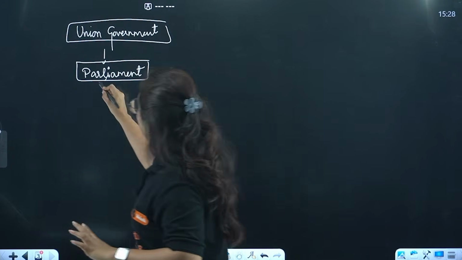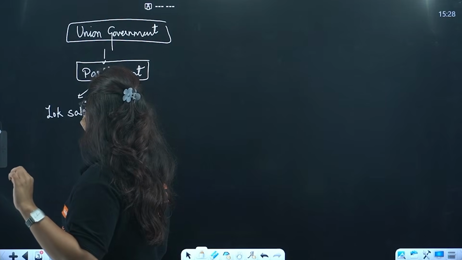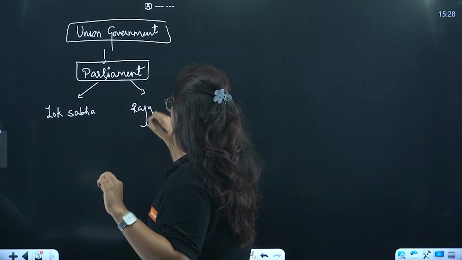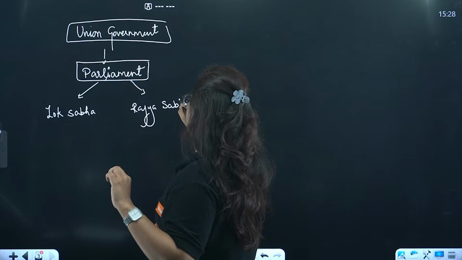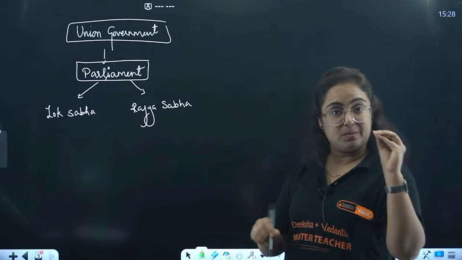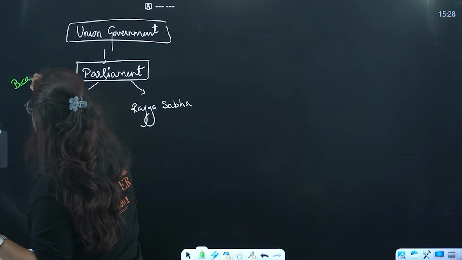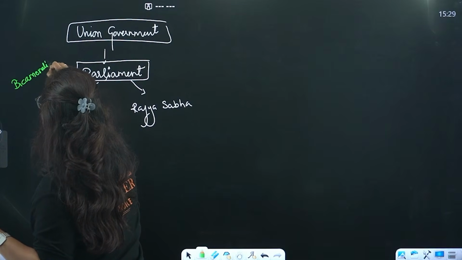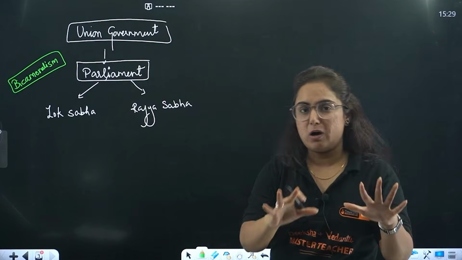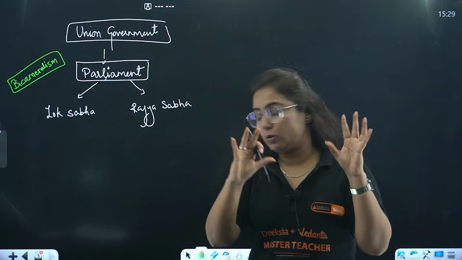Bacha, this parliament consists of two houses, that is Lok Sabha and then Rajya Sabha. As we have two houses in the parliament, this is known as bicameralism. This is known as what, my dear students? This is known as bicameralism. So we have two houses, Lok Sabha and Rajya Sabha. How many houses? Two houses.